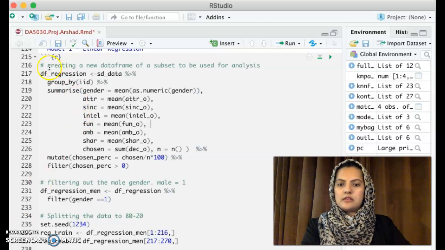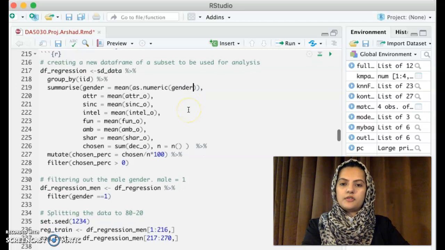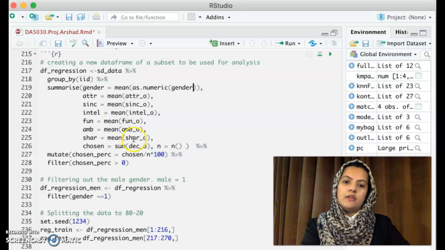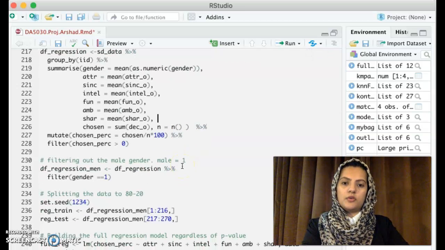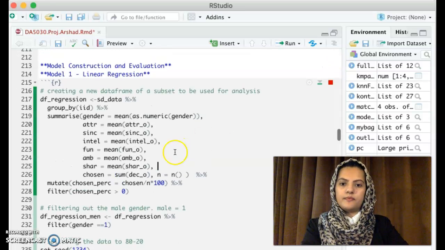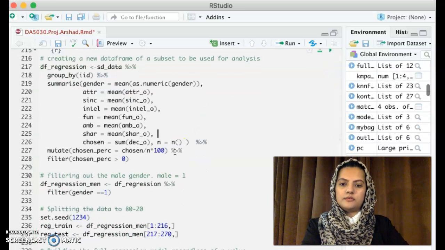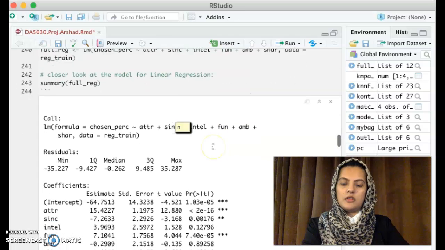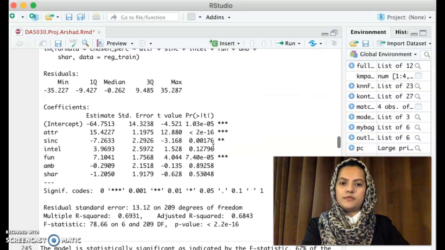Here we can see the code for the linear regression model. I had to transform some of the features because that gave a better R² for the linear regression model. And I'll go ahead and run this code. We can see the summary here.